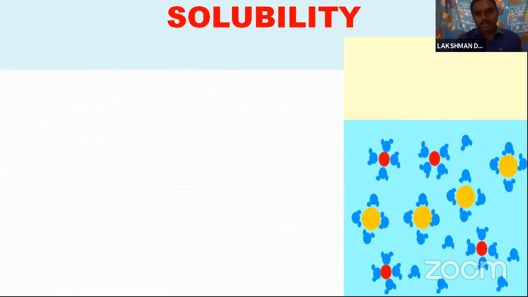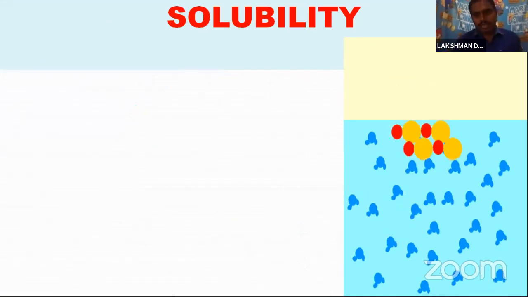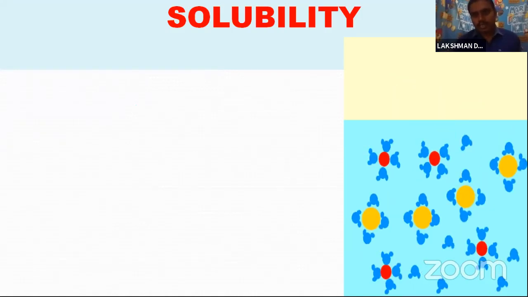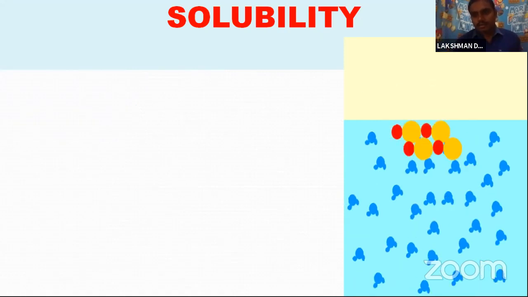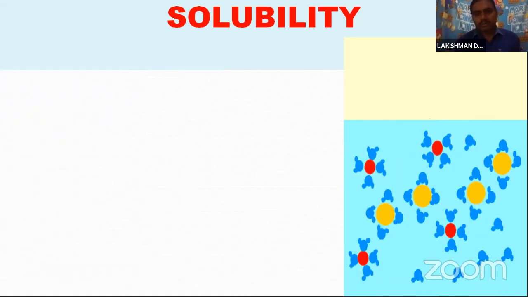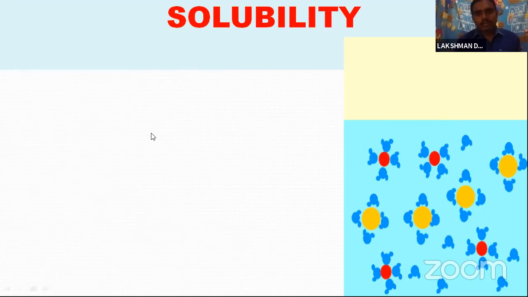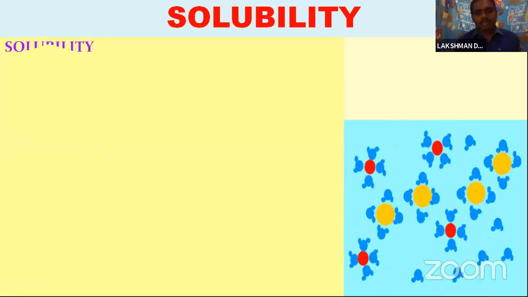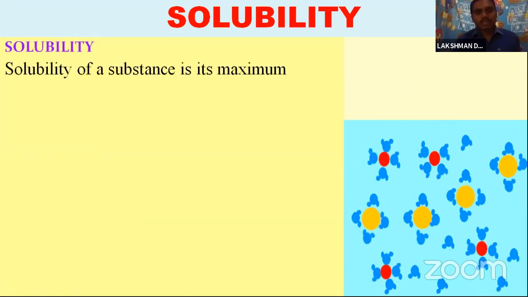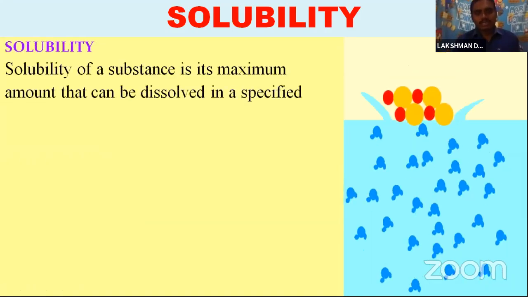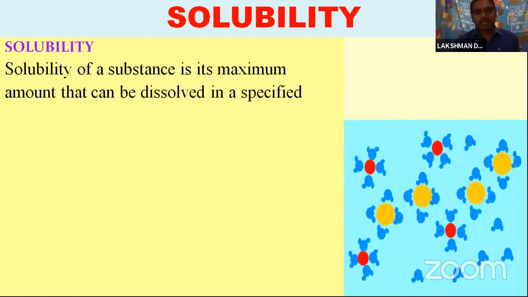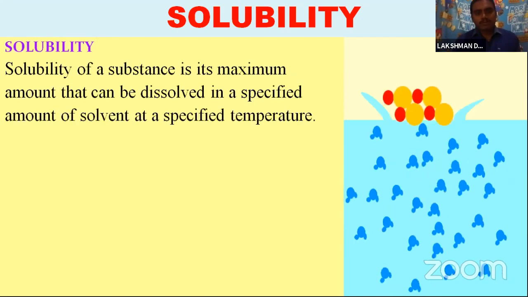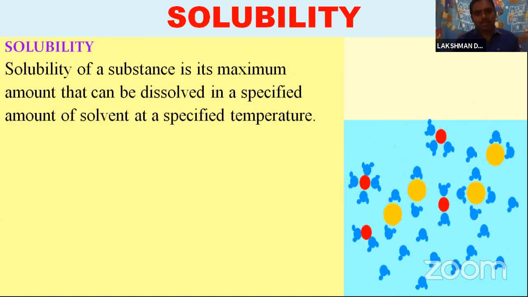So we can observe this picture clearly. Here you can see the solute is coming to the solvent. The solvent particles capture the solute. Coming to what is solubility: the solubility of a substance is the amount that can be dissolved in a specified amount of solvent at a specified temperature.